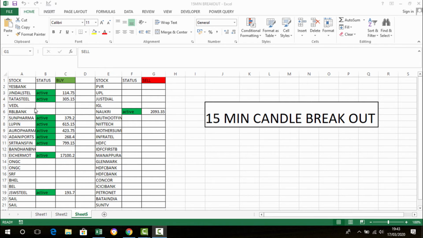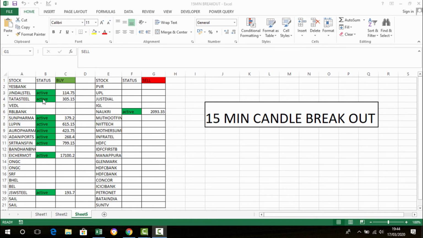But there is one disadvantage in this scanner. Manually placing orders is not possible because it takes so much time. For example, we got Jindal Steel and Tata Steel. We open the chart and place a stop loss buy order above the 50 minutes high, and for Tata Steel we open the chart and place an order above the 50 minutes high. It takes some time, and at that time Sun Pharma breaks the 50 minutes high and goes up. You saw the chart has already jumped, because we took time marking Jindal Steel and Tata Steel.